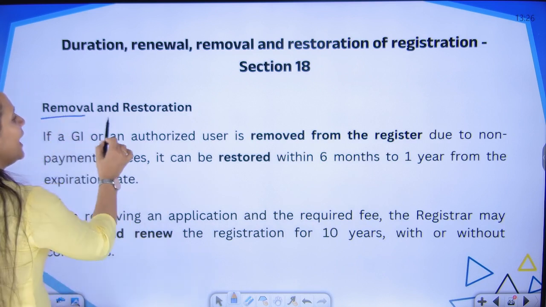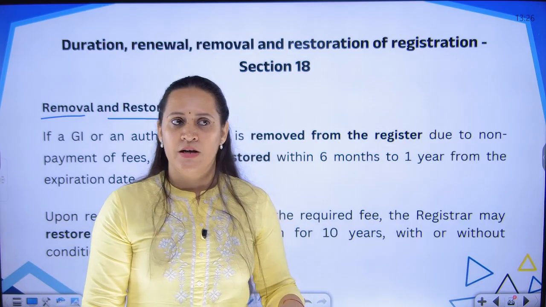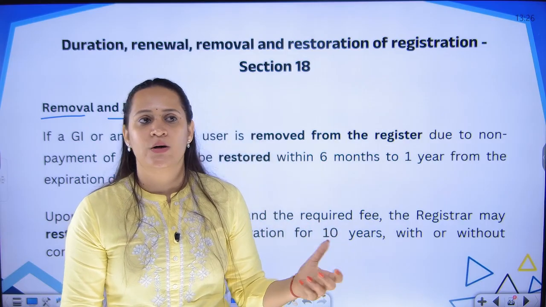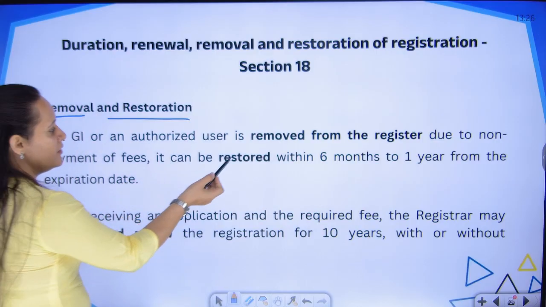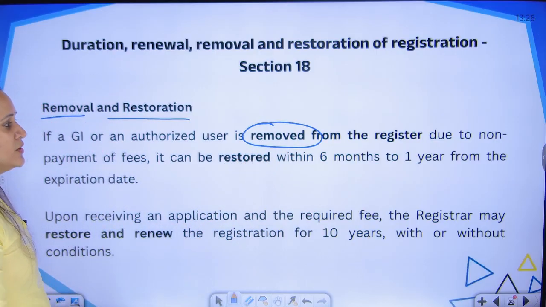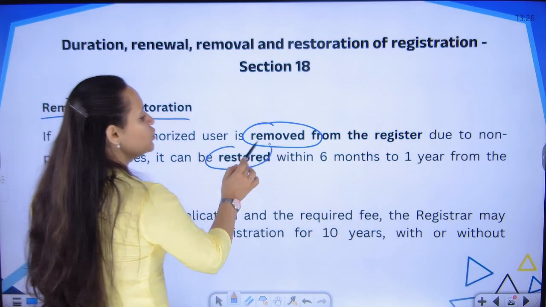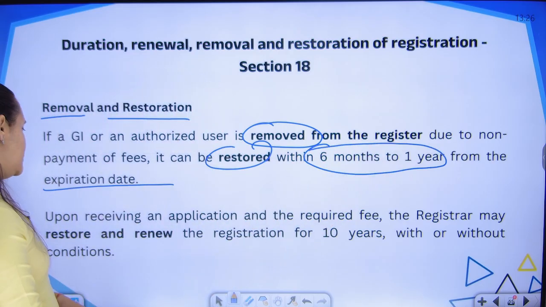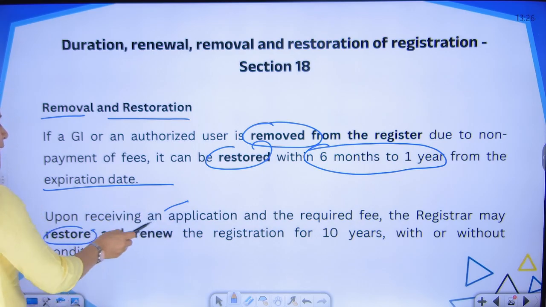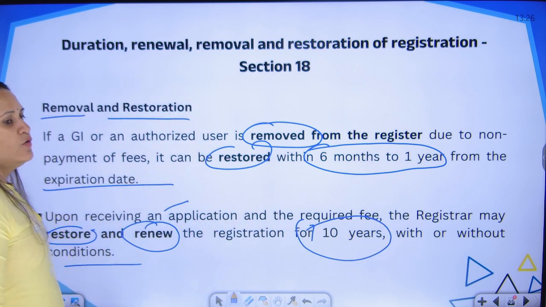Then comes removal and restoration. At any point in time, if you fail to pay the renewal fees, you have not made an application for renewal, timely payment is not made, in that case, the removal can be done of the authorized user from the register because there is non-payment of necessary fees, but it can be restored within 6 months to 1 year by submitting the necessary application to the registrar. Once the application is received with the appropriate fees, we are going to restore and renew your registration for further period of 10 years with or without any kind of conditions.